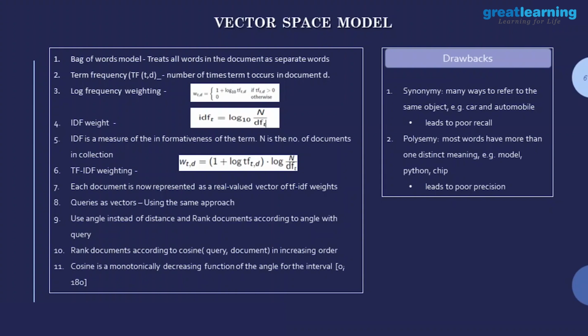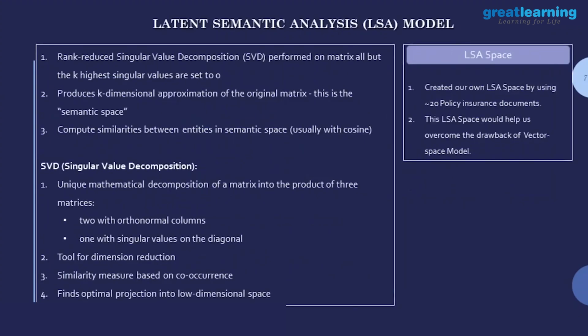Cosine is a monotonically decreasing function of the angle for the interval 0 to 180 degrees. You are measuring it in pi radians or degrees. So rank the document according to cosine. So your cosine, you will take cosine of what? See, that's what I'll just show you here. Okay, that's fine, sir. This is fine. You show me the other results now. I understand now.